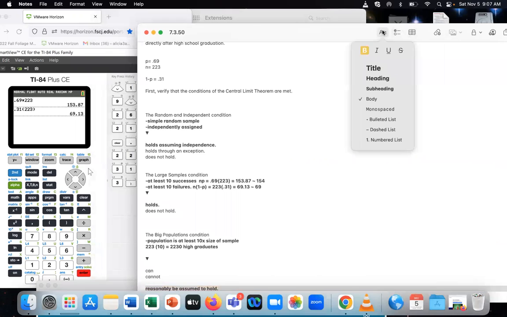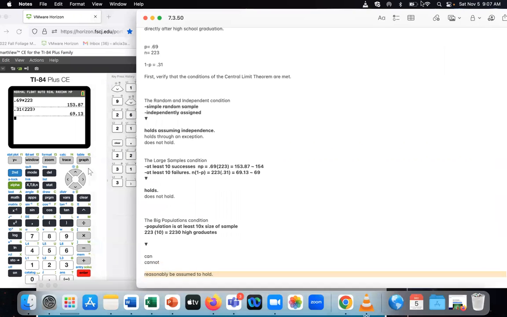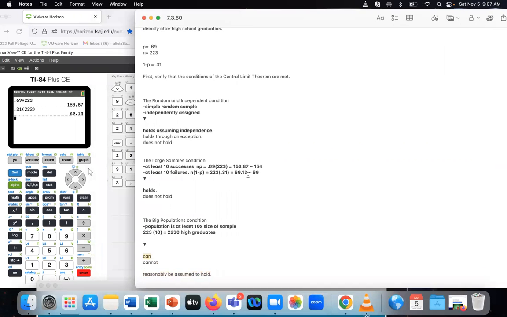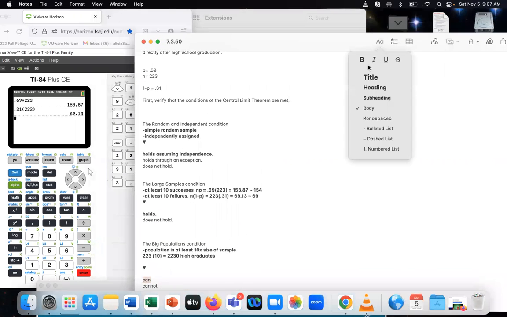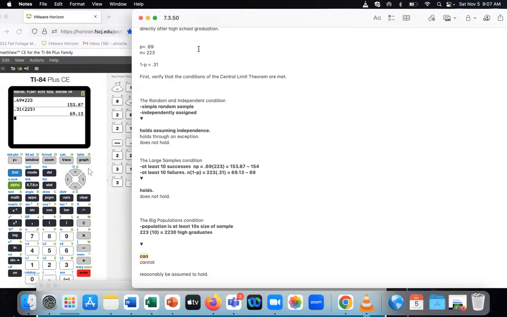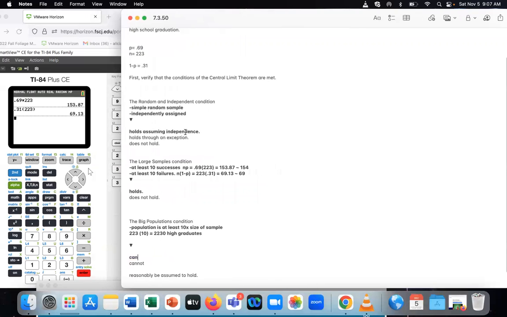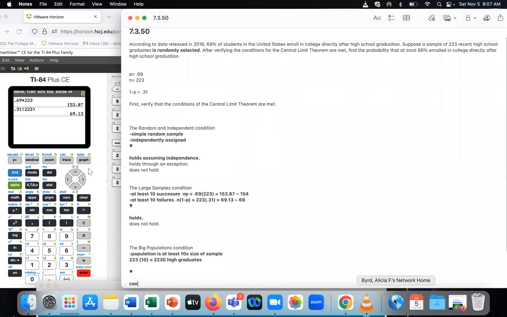So that I don't confuse you, because I confused myself for a second. We can assume that it reasonably holds. So just so the correct word was highlighted, I did go back and check real quick because I was like, that doesn't look right for some reason. It can reasonably be assumed to hold. So it is indeed something that would hold. Good. Now moving on to part B.